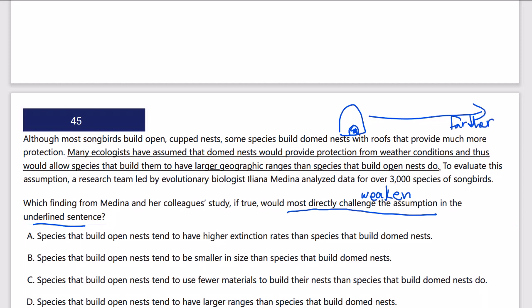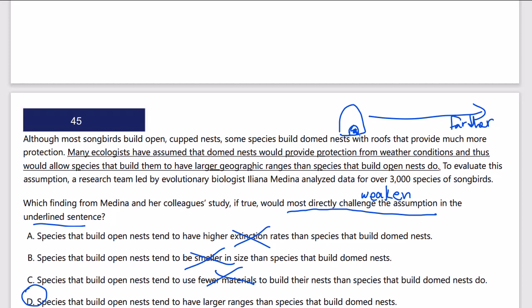Species that build domed nests tend to have higher extinction rates. Not about extinction rates, that's irrelevant. Species that build open nests tend to be smaller in size. Nope, not about smaller in size. That's irrelevant. Do you go further or not? That's the claim. Species that build nests tend to use fewer materials than... no, we don't care about the number of materials or amount. Species that build open nests tend to have larger ranges than species that build domed nests. Wait, this would definitely counter our claim that a domed nest means a larger range. If a species that builds open nests goes further, that does counter our claim.